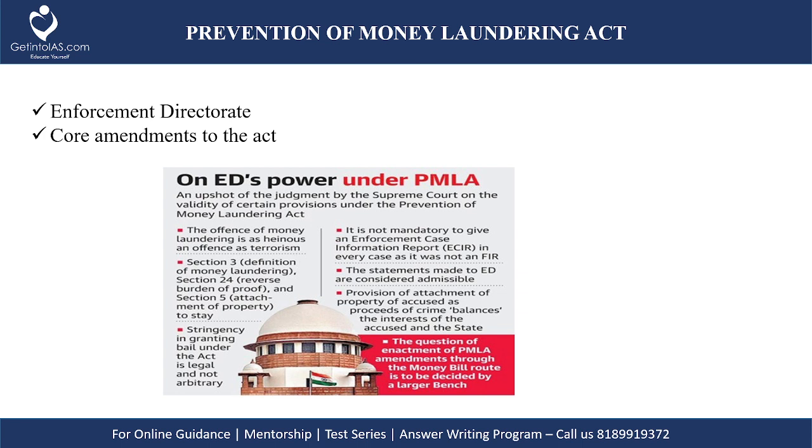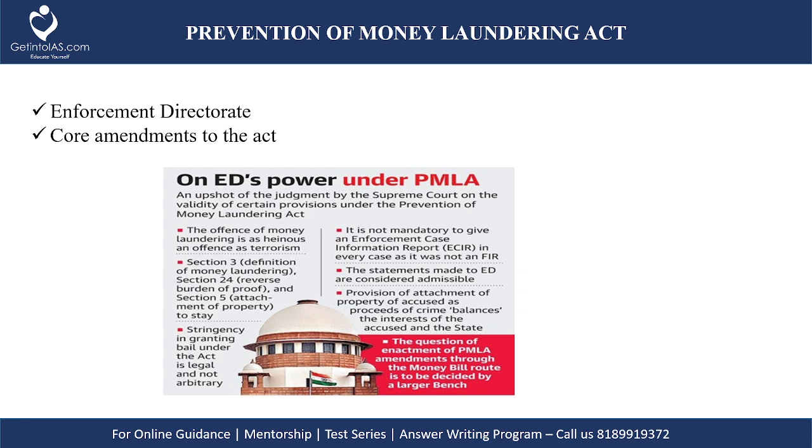Then comes the burden of proof. Here the burden of proof rests heavily on the shoulders of the accused. Once the admissibility of materials supporting the factum of grave suspicion about the involvement of a person in the commission of an offence under this Act is accepted in law, the burden must shift to the person concerned to dispel the suspicion. So the burden of proof rests heavily on the shoulders of the accused. So this is the issue of burden of proof.